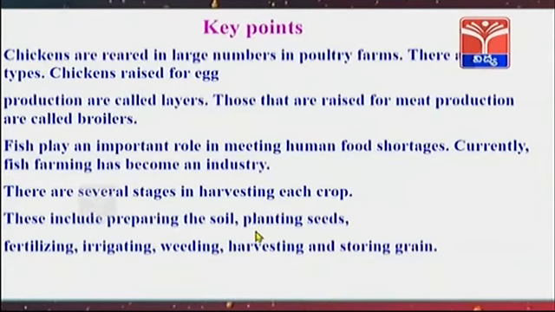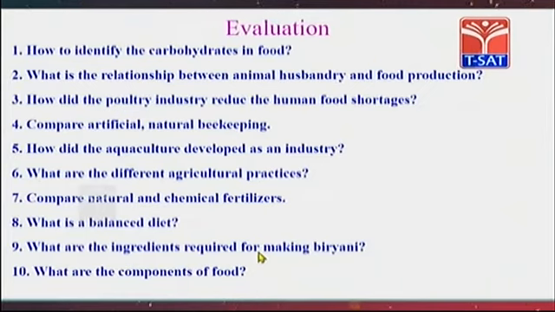Chickens are reared in large numbers in poultry farms. There are two types. Chickens raised for eggs are called layers. Those that are raised for meat production are called broilers. Fish play an important role in meeting human food shortages. Currently, fish farming has become an industry. There are several stages in harvesting each crop. These include preparing the soil, ploughing and sowing the seeds, fertilizing, irrigating, weeding, harvesting and storing grains.